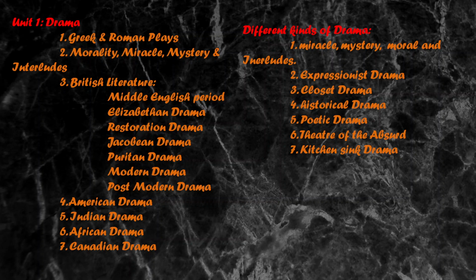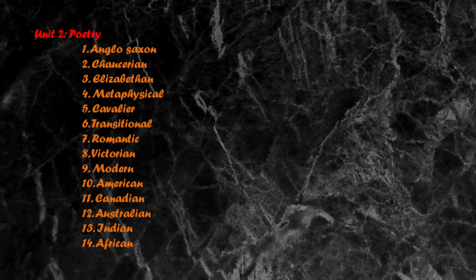Okay, so let's go to unit 2. Unit 2 is poetry. Right from the Anglo-Saxon age you have poetry. Then you have Chaucerian, Elizabethan poetry, metaphysical poetry, cavalier poetry, transitional, Romantic, Victorian, modern, American poetry, Canadian, then Australian, Indian, then African. So these are the periods in which we had poetry.